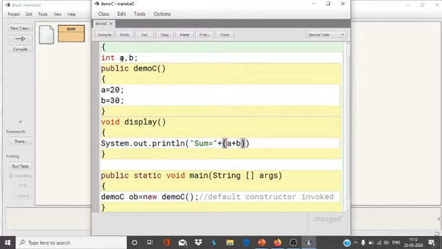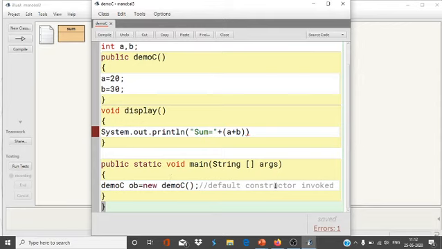A plus b was initialized through the constructor. The constructor is used to initialize the variables, and they are used here. And now I'm going to call the function.